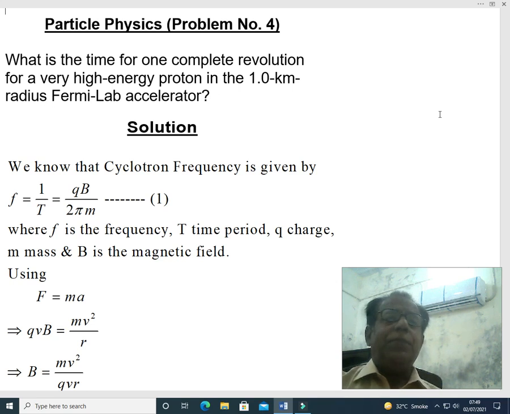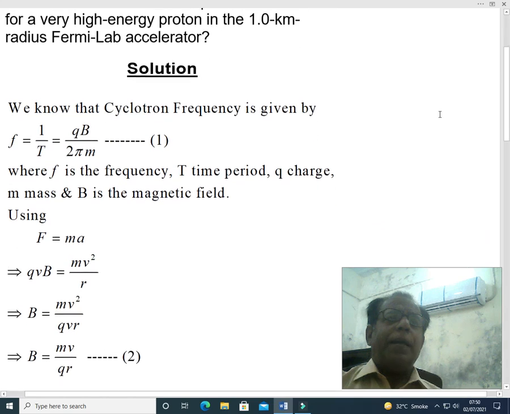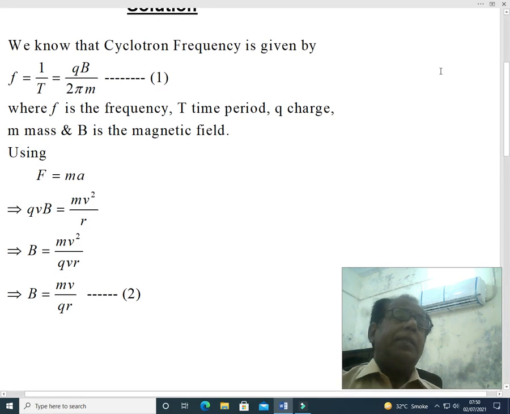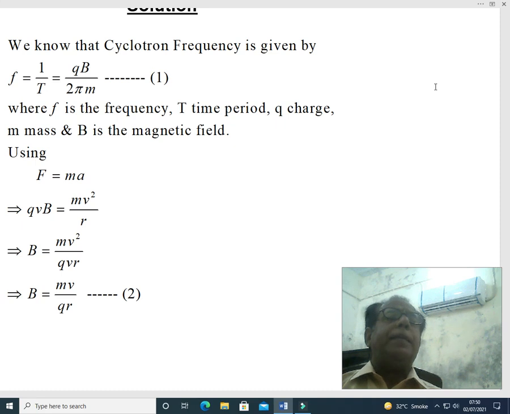Dear students, here we will have to make some amendments, some changes in the standard definition of cyclotron frequency. Let us see. There is no difficulty in such a case. We know that cyclotron frequency is given by f equal to 1 over time period T equal to charge q into magnetic field B over 2 pi into mass m. Equation number 1, where f is the frequency, T time period, q charge, m mass and B is the magnetic field.